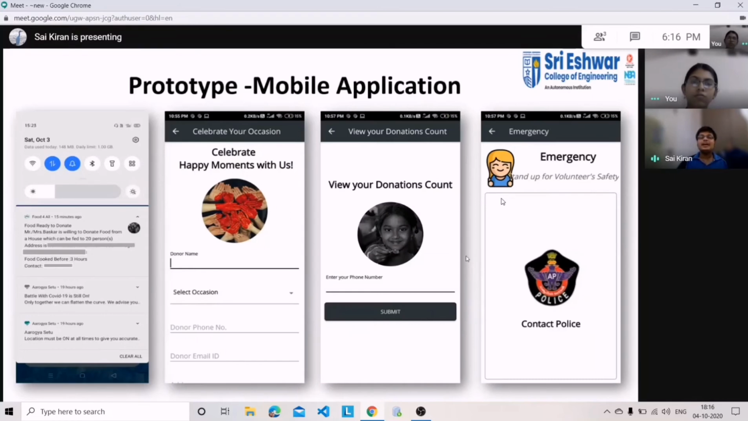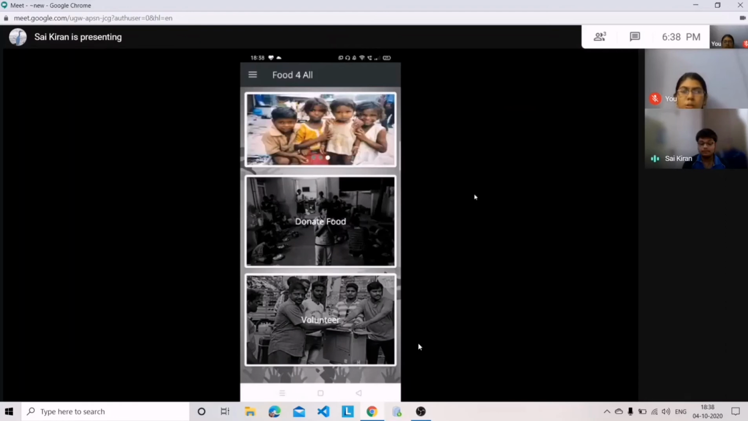And finally, as we specified before, we will be concentrating on volunteer safety. By clicking on the contact police button, a message will be sent in the backend to the particular police station, so the police station will take care of the volunteer. This is the home page for the Food for All Android app.